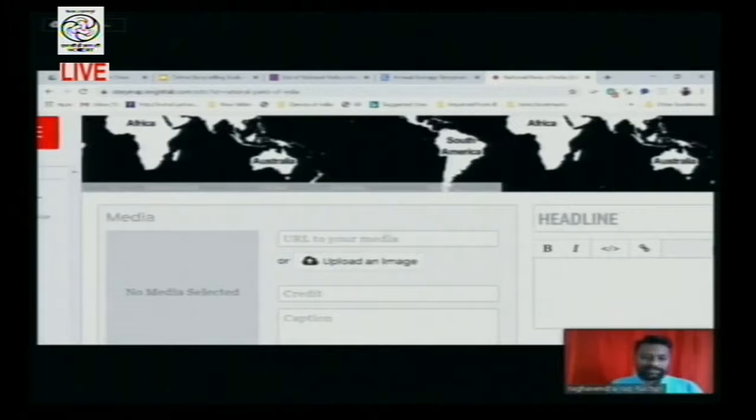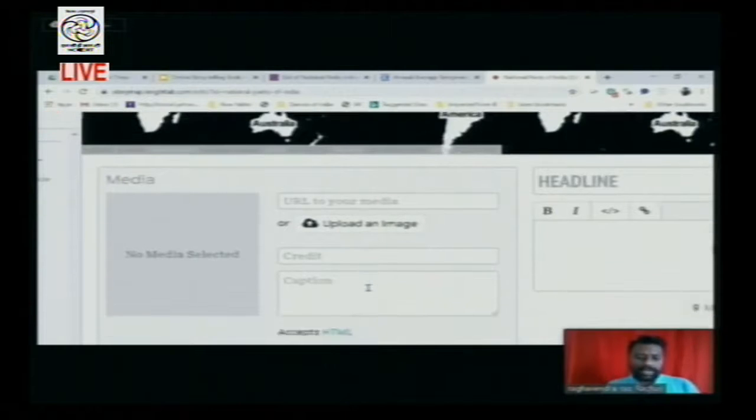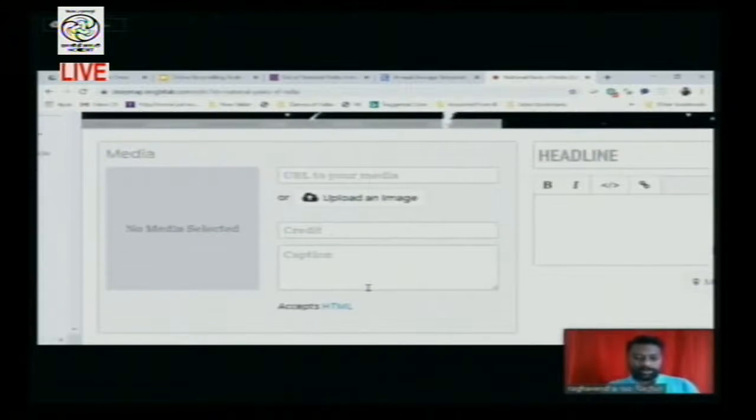This is what we can call the media panel. In this, what kind of media do you want to upload? Either a video or an image, and you will have credit and caption options. You cannot upload your own video or image directly into it. You need to upload to a platform which allows videos and images, like Flickr, Google Images, or YouTube. There only the link can be pasted here. You are only pasting the link, not the real video. So this is what we consider the media pane.